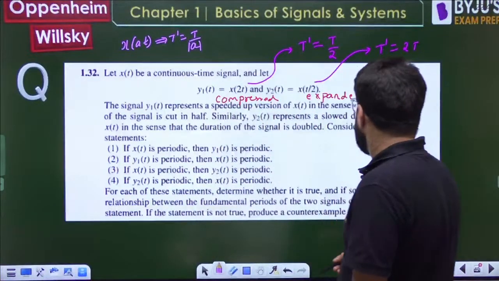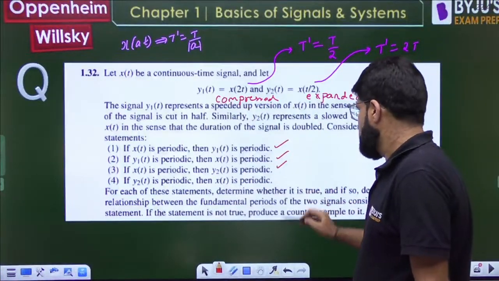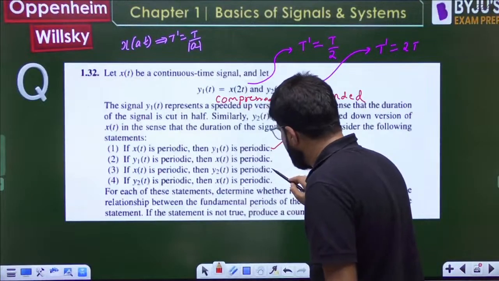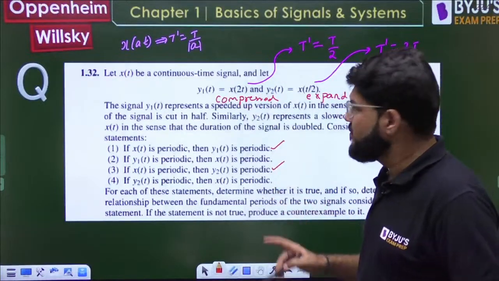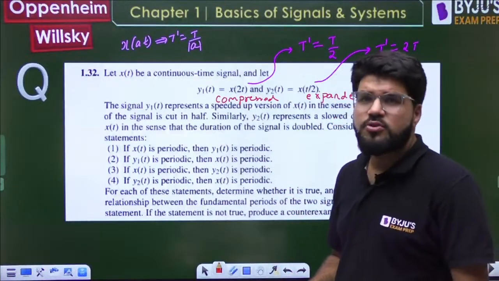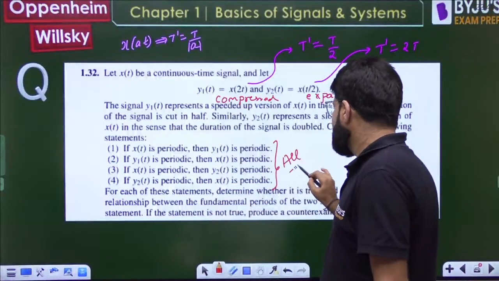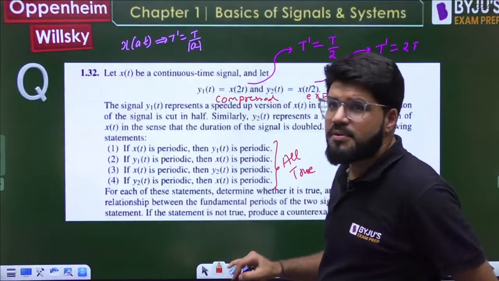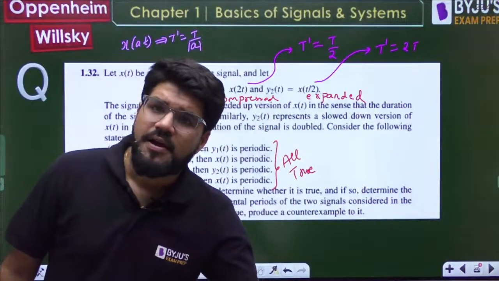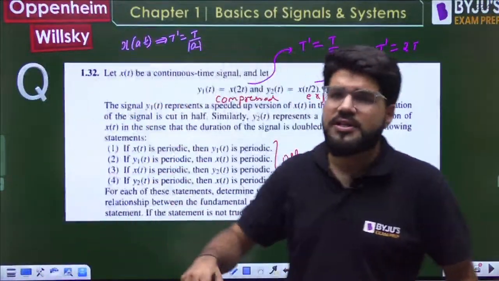Here, which of the statements are true? All are true. If x(t) is periodic, y1(t) will be periodic, y2(t) will be periodic, and vice versa is also true. If a compressed waveform is periodic, that is only possible if the original waveform is periodic. These are all true. Now, this can be an MSQ question, so be ready, with four options, which of them is correct? Actually, I don't want to discuss this much because this is continuous.